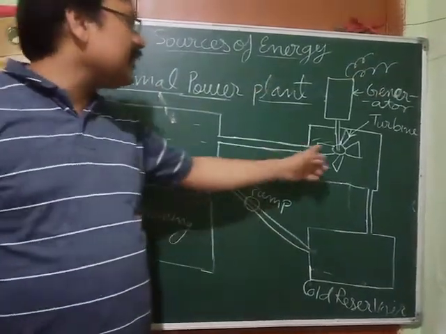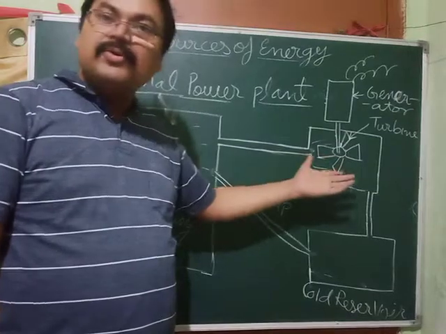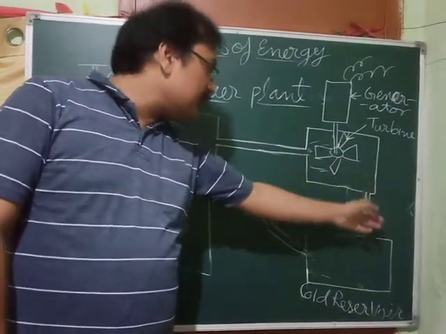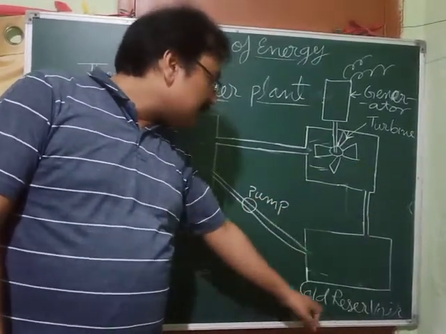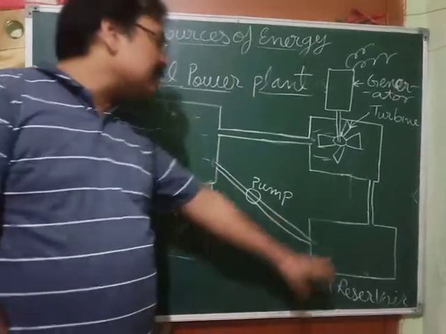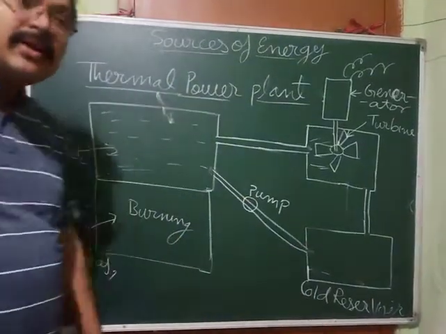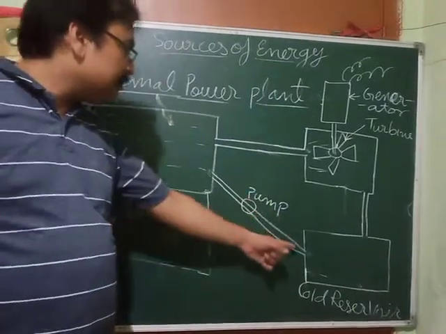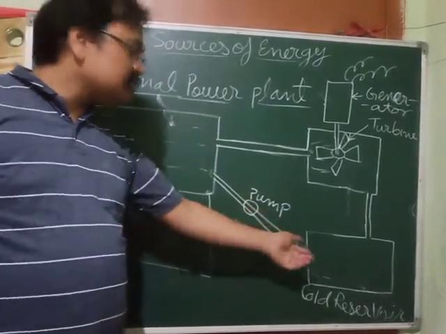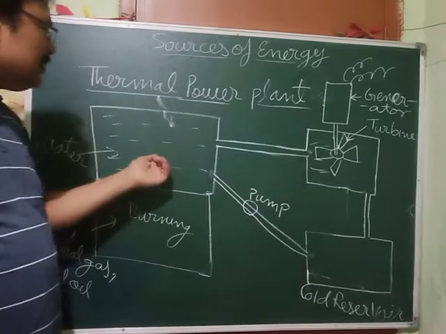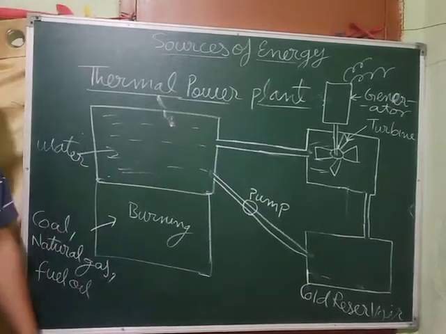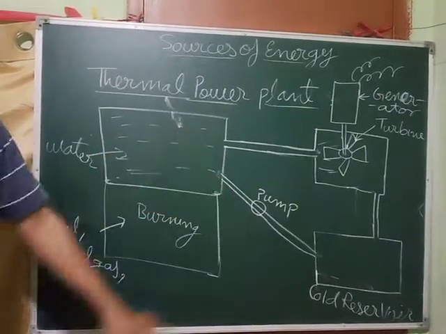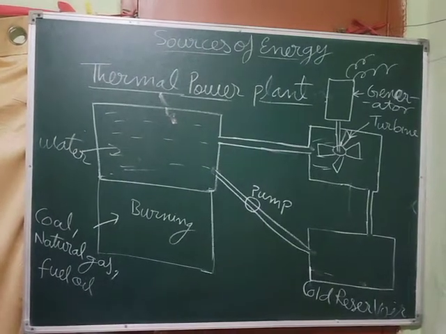And now after hitting it, where will this steam go? Obviously it will cool down, it will fall here and go into the cold reservoir, where it will get condensed into water. And once it is condensed into water, a pump pulls this water through this pipe and sends it here again. In this way this process goes on in the thermal power plant.